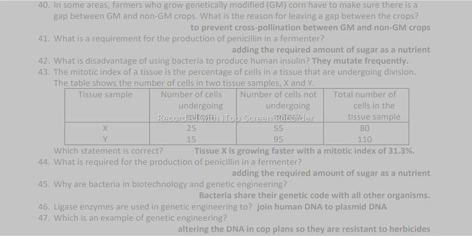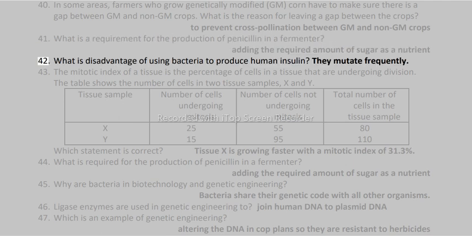40. In some areas, farmers who grow genetically modified, GM, corn have to make sure there is a gap between GM and non-GM crops. What is the reason for leaving a gap between the crops? To prevent cross-pollination between GM and non-GM crops. 41. What is a requirement for the production of penicillin in a fermenter? Adding the required amount of sugar as a nutrient.